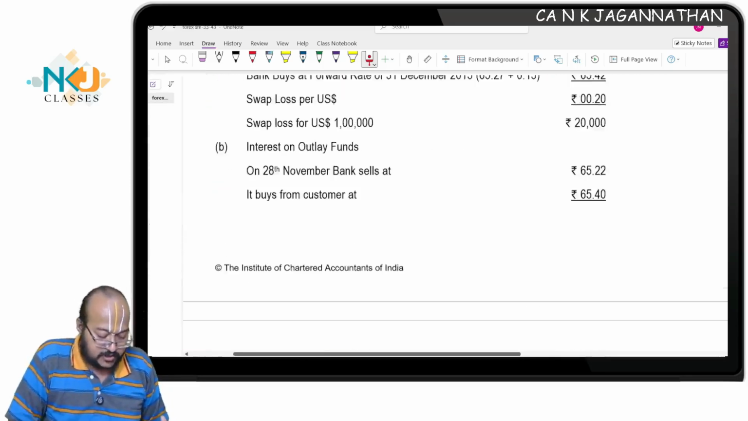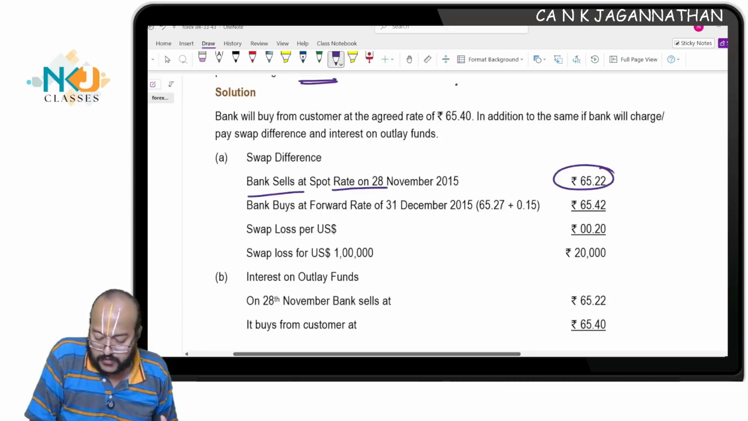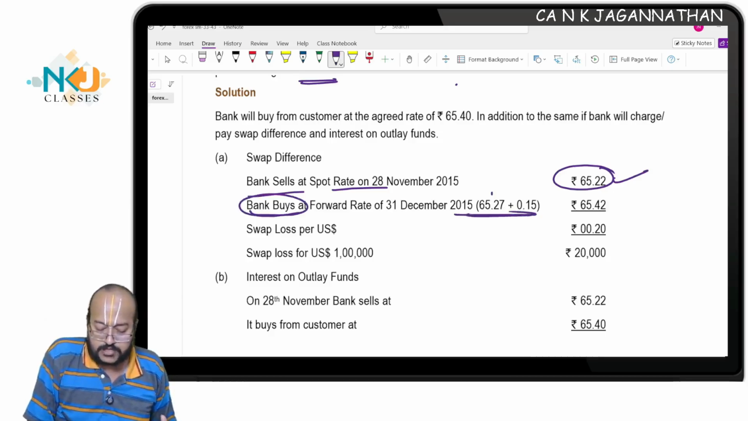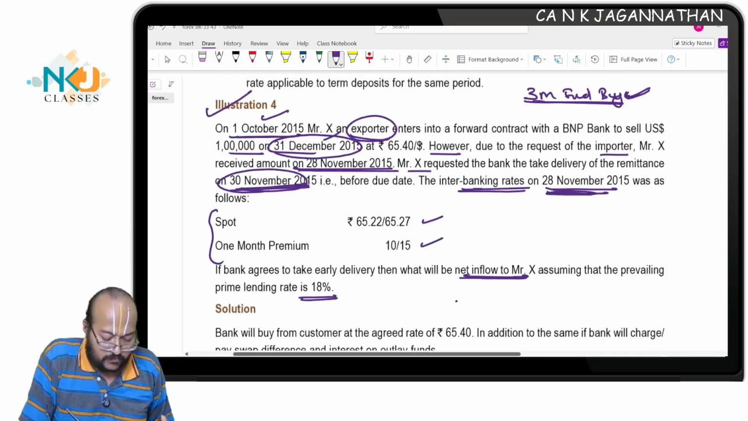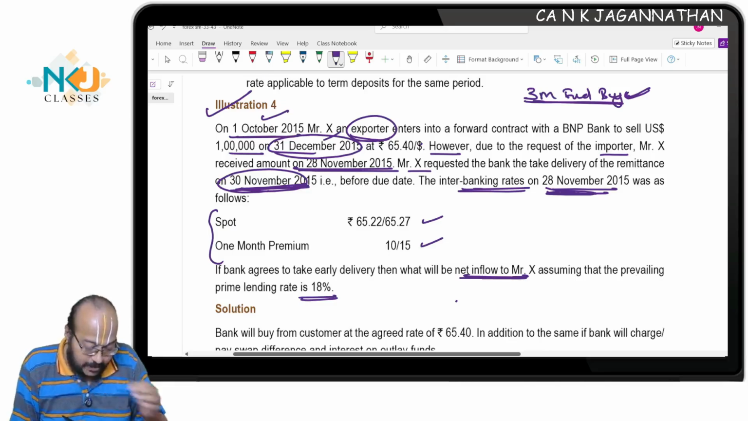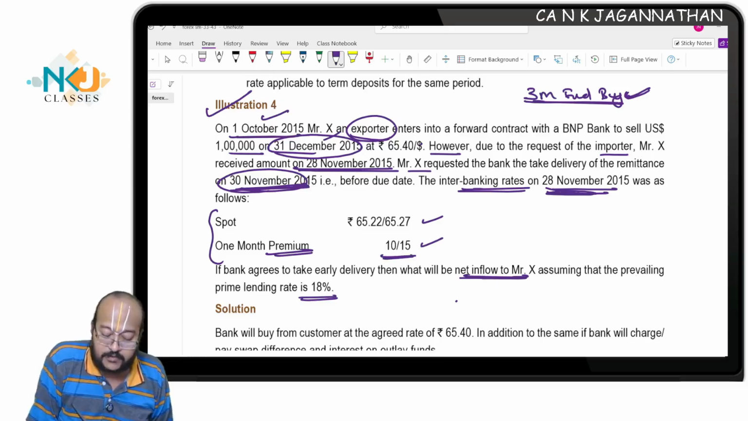Can you see it? Here, see, the spot difference. The bank sells at the spot rate 65.22 in the interbank market. The bank buys at a forward rate. See here, if you see the forward rate, where it is, you need to buy at a 1 month forward rate. Which rate will I use? See, the 1 month premium is given, which means you need to add 10, 15.